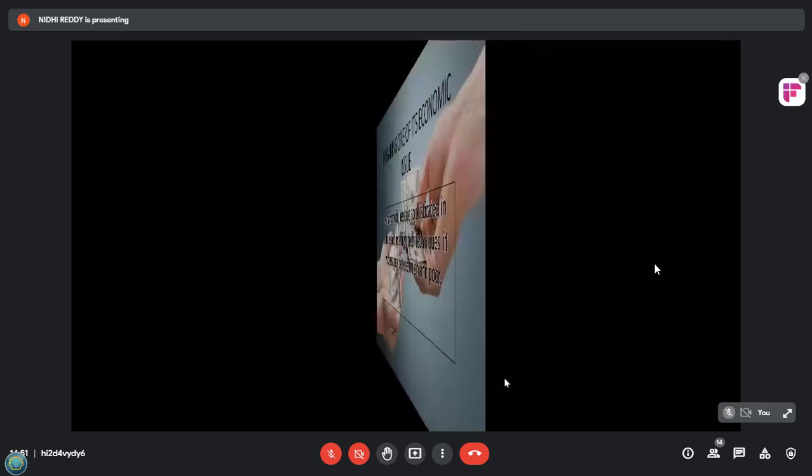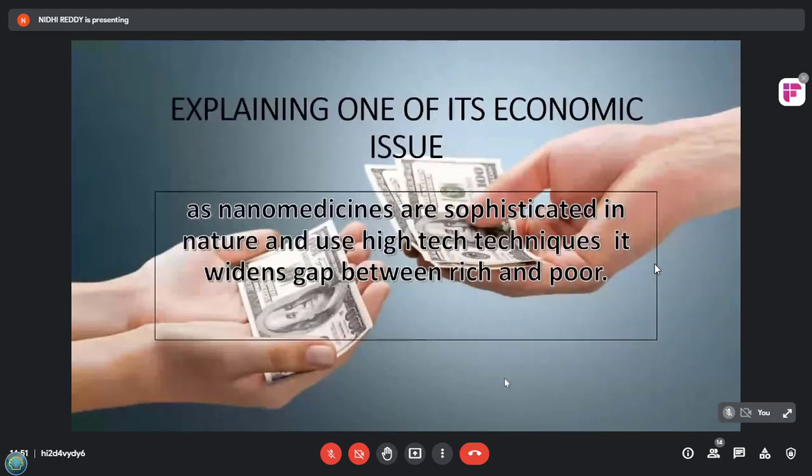Now I want to explain something about the economic issue of nanomedicine. As it involves highly costly medicine and highly sophisticated equipment, it has created a gap between the treatment of rich and poor patients, as they can't afford it. To conclude today's presentation, nanotechnology gives a huge contribution in the medical field, which is really beneficial for us humans. It has more advantages as compared to the disadvantages. So it will be really helpful for us in our future.